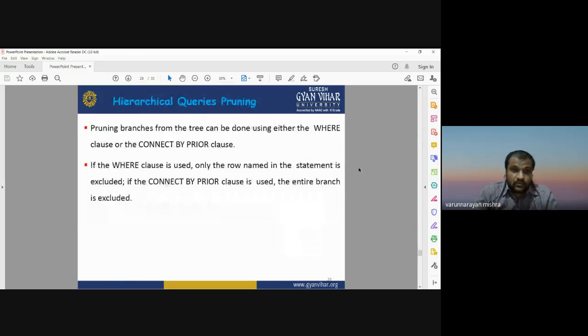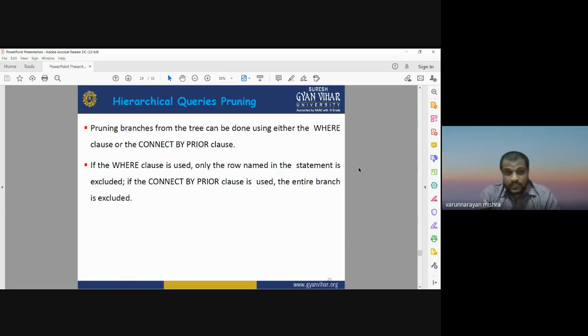Practical query pruning. Pruning means cutting off the branches. Sometimes there may be unwanted branches. For reducing the unwanted branches, meaning unwanted information that is not related to your query, we run the pruning operation. Pruning means cutting, like in your tree or in your small grasses, you cut that grass.